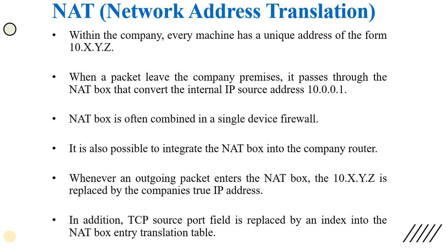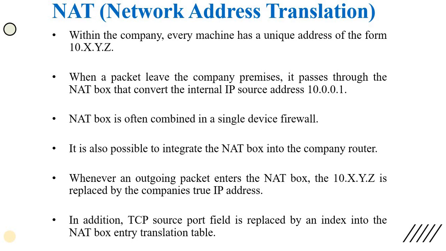The NAT box is often combined in a single device with a firewall, or it is integrated with the company's router. In both devices we can integrate this concept to convert IP addresses. Whenever an outgoing packet enters the NAT box, 10.x.y.z is replaced by the company's true IP address, which is a public IP.